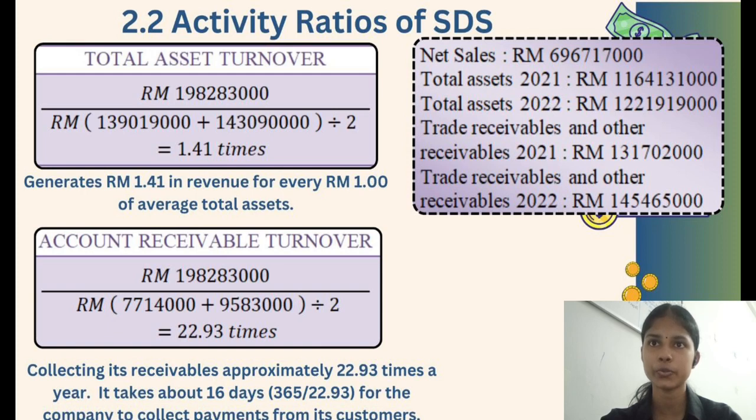Next is 2.2 activity ratio of STS. The total asset turnover is 1.41 times. It means STS generates around 1 ringgit 41 cents in revenue for every 1 ringgit of average total assets. Next, the account receivable turnover shows 22.93 times. It means STS collects its receivables approximately 22.93 times a year. It takes about 16 days for the company to collect payments from its customers.